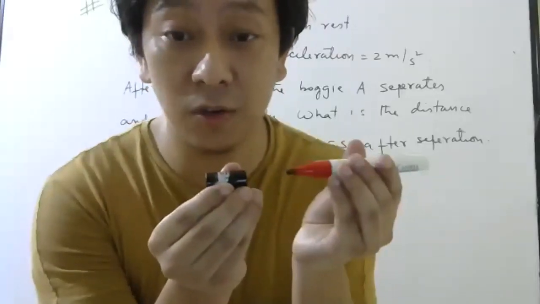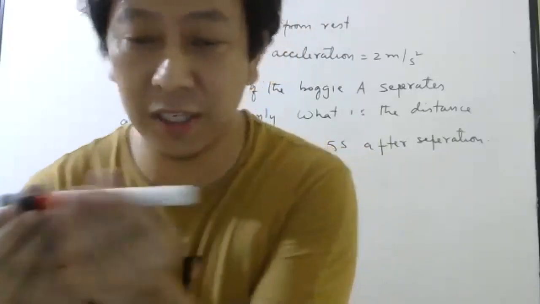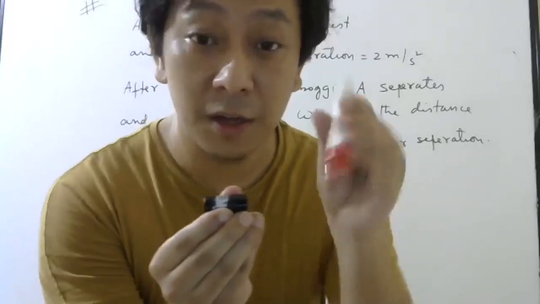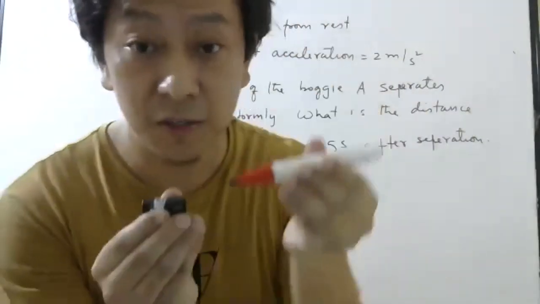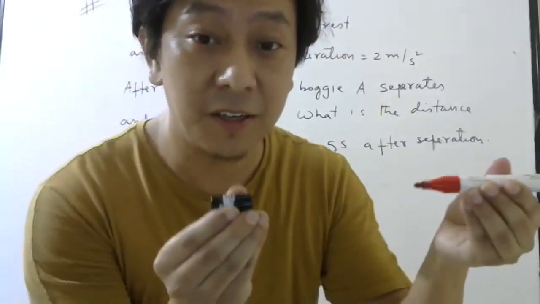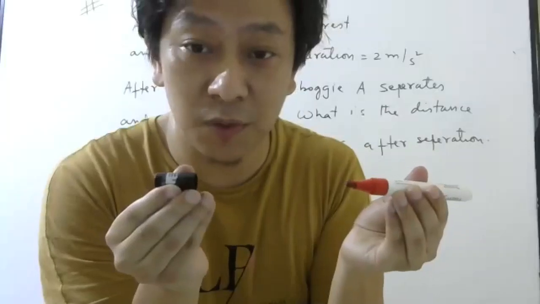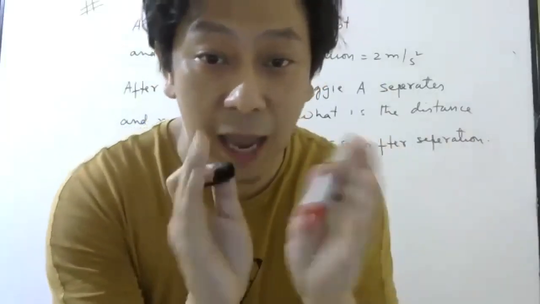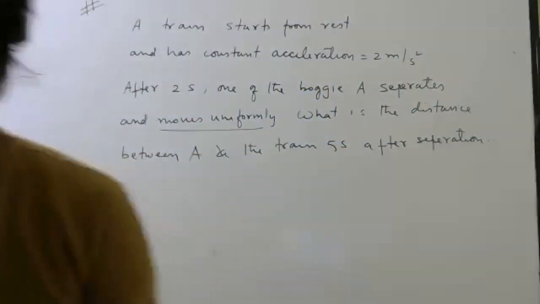Uniformly. So this will go with whatever velocity it got from here to here, and continue with the same velocity. But this one will accelerate. This one has constant acceleration, so this one will keep accelerating. So now some gap will come. Yes or no? Because this is moving with same velocity, but this is moving faster and faster. So gap will come. Yes or no? Yeah. That gap they are asking.